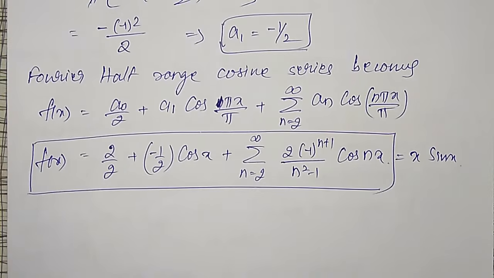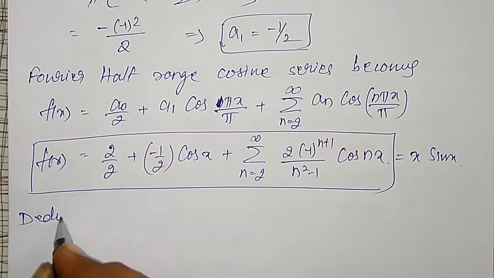Using this, I have to do the deduction. To do the deduction, let me put x equal to pi by 2.